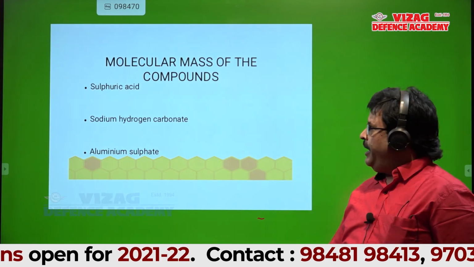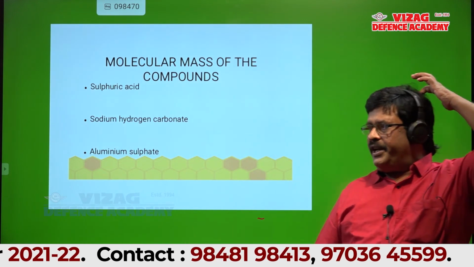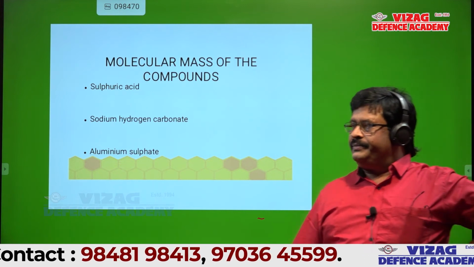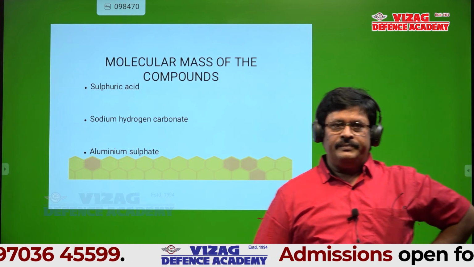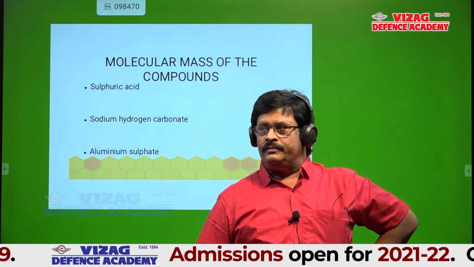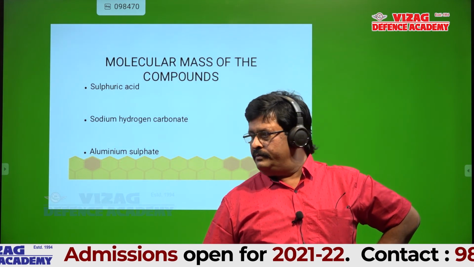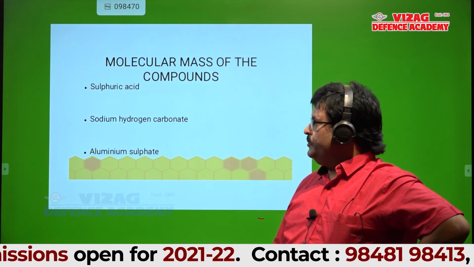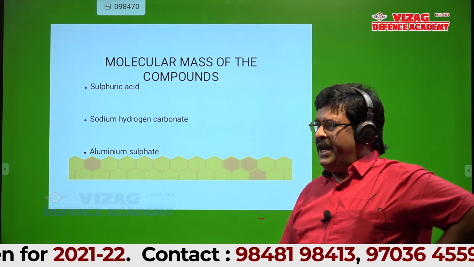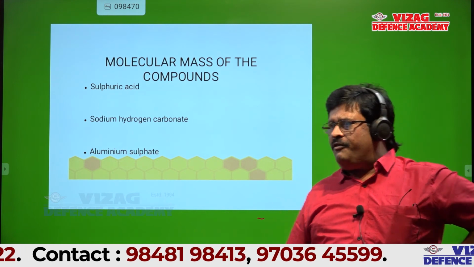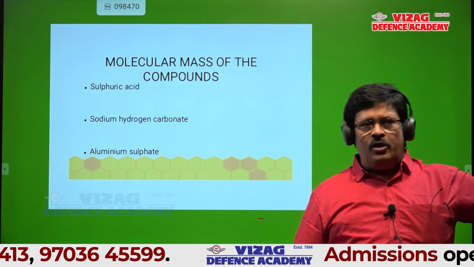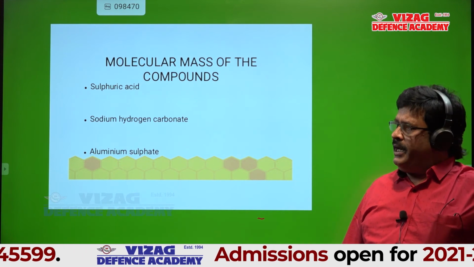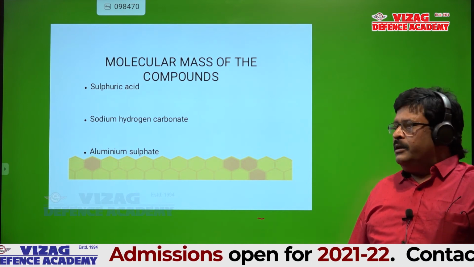Can anyone tell the molar mass of sulfuric acid? Okay, I'll explain. 98 is right. Yeah, Dharmesh, you are correct.